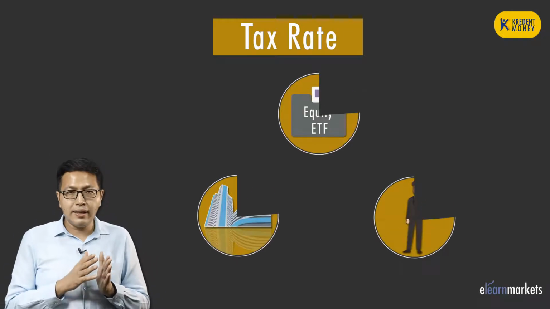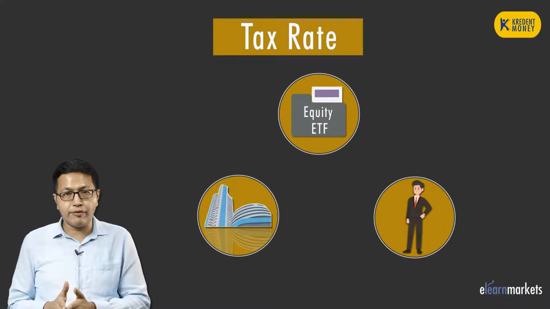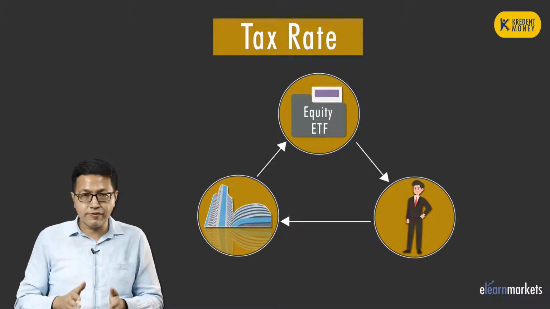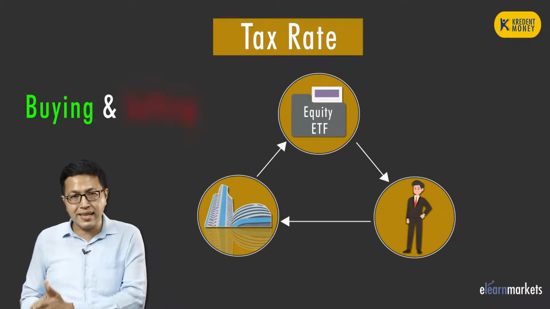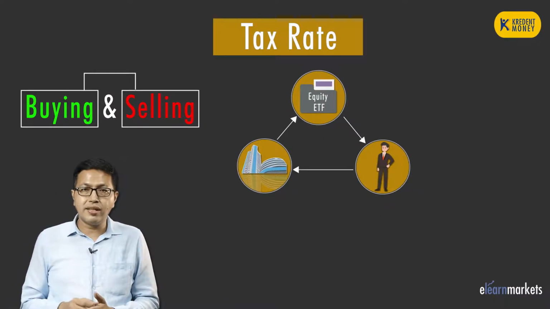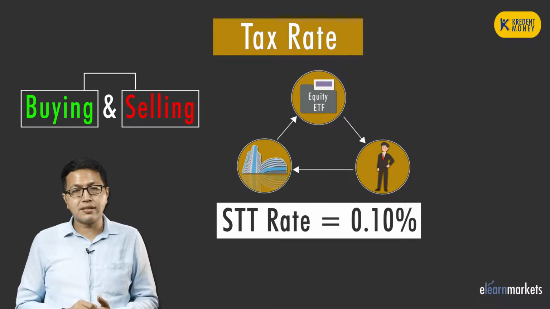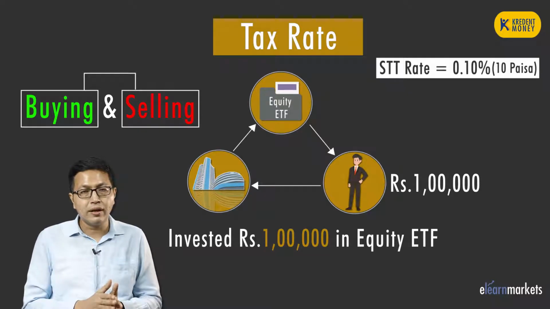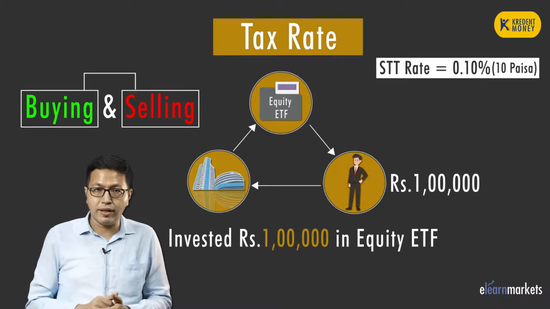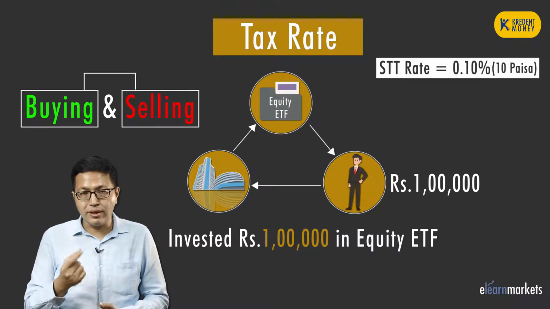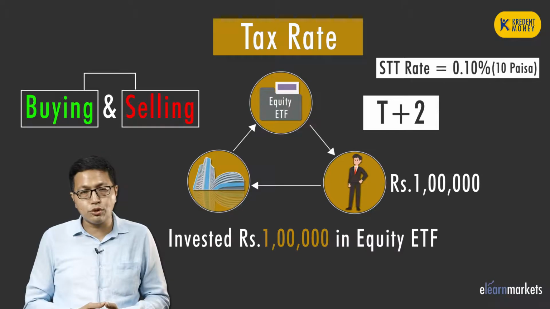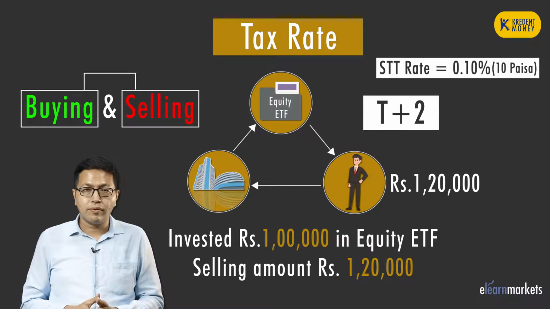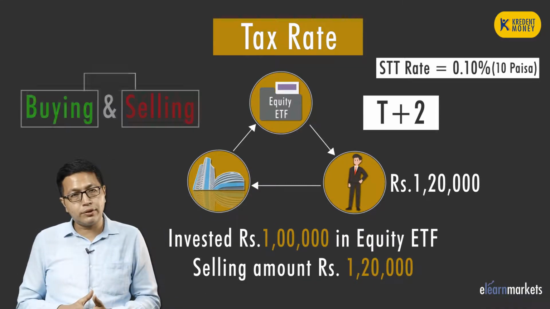If you buy any equity mutual fund or ETF through the stock exchange platform, and if you sell them through the stock exchange platform as well, then on both buying side and selling side you will be charged an STT of 0.10%, that is 10 paisa. For example, if you invest 1 lakh rupees in any equity scheme or ETF, and if you sell that after taking delivery, that is after you get the credit of units in your demat account, that is after the T+2 cycle is over, you sell it at a value of 1,20,000.